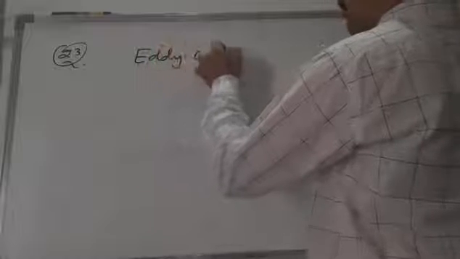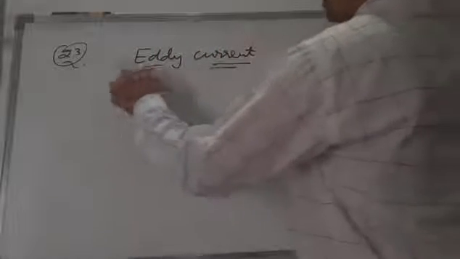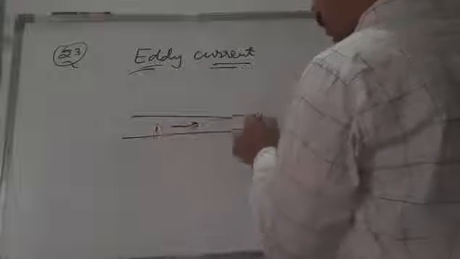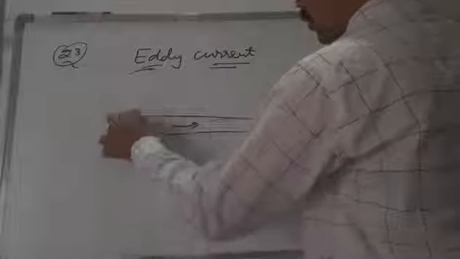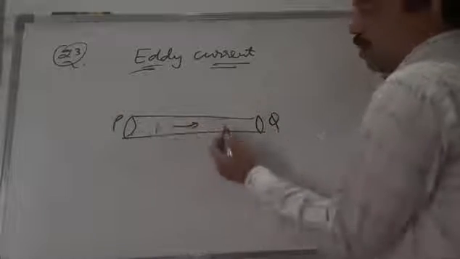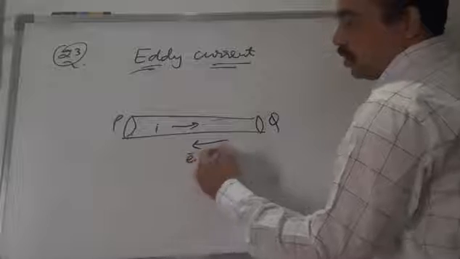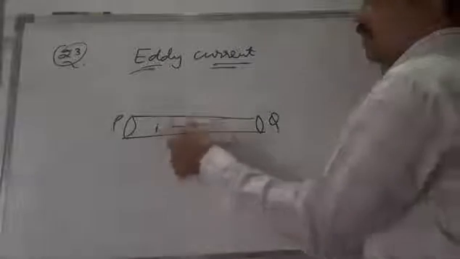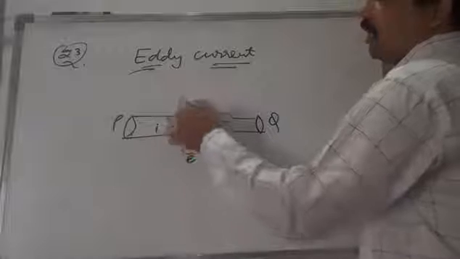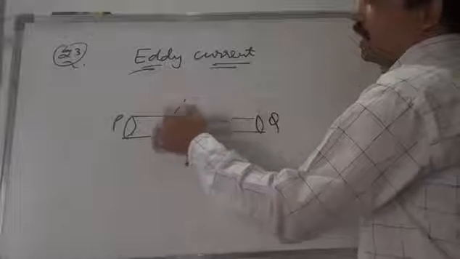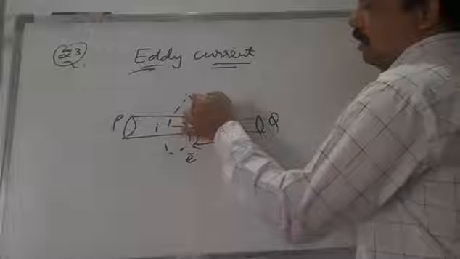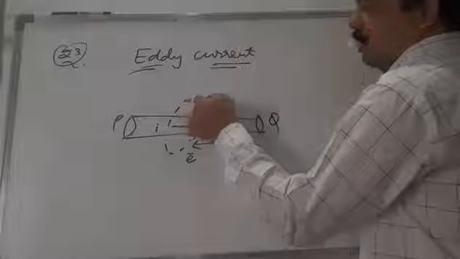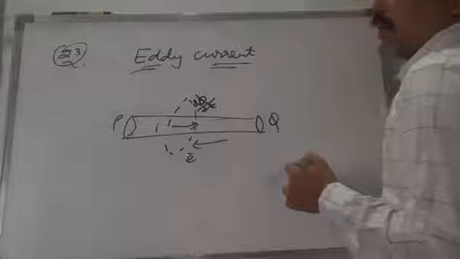So what is eddy current, he is asking? What is eddy current? In this case, there is a conductor. In this conductor there is a current flowing from one end to another end. Whenever there is a flow of current, what happens? The electrons move opposite to the direction of current, right? So whenever there is a change in the current, definitely there is a change in the magnetic flux linked to this current. Varying magnetic flux will be there, so d phi by dt will be there.